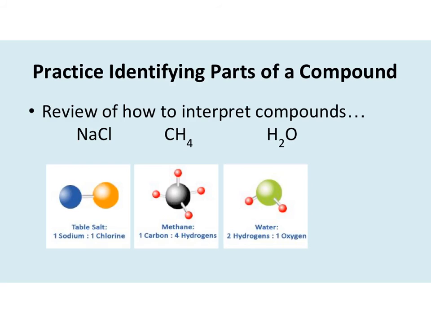Okay, so then just identifying, when we look at a formula for a compound, recognizing what that means. So when we say NaCl and there are no numbers down here, that really means that there's a 1 down there. So there's 1 sodium and 1 chlorine in this compound. In this compound over here, this is reporting that there's 1 carbon atom, and that's this black thing right down here. And then we have 4 hydrogen atoms attached. This would be called methane or natural gas, if you've ever heard of it before. And then H2O down here, this is telling me that I have 2 hydrogen atoms and 1 oxygen atom.